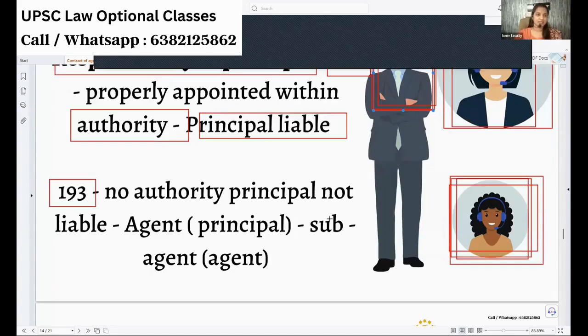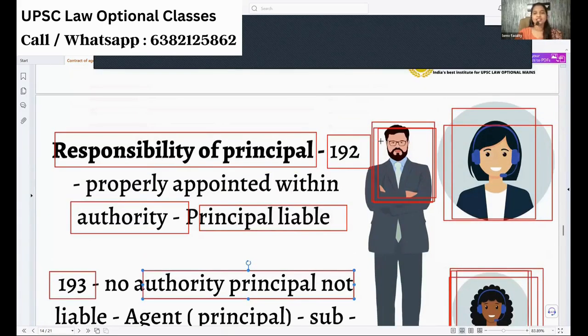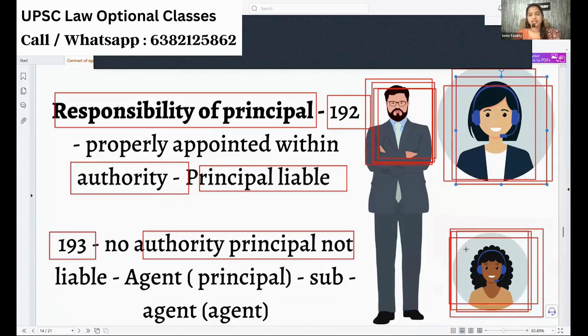But in case the principal did not give any authority, what will happen? Imagine this innocent man here. Although he is a principal, he did not agree to a sub-agent. He did not give any authority to this woman to create a sub-agency. Beyond the authority, now she is creating a sub-agency. Now we cannot hold the principal liable here.